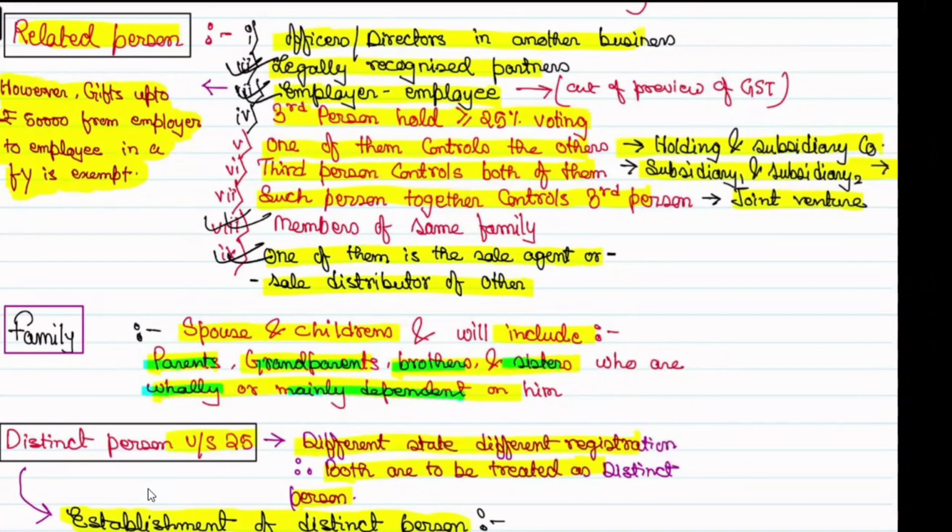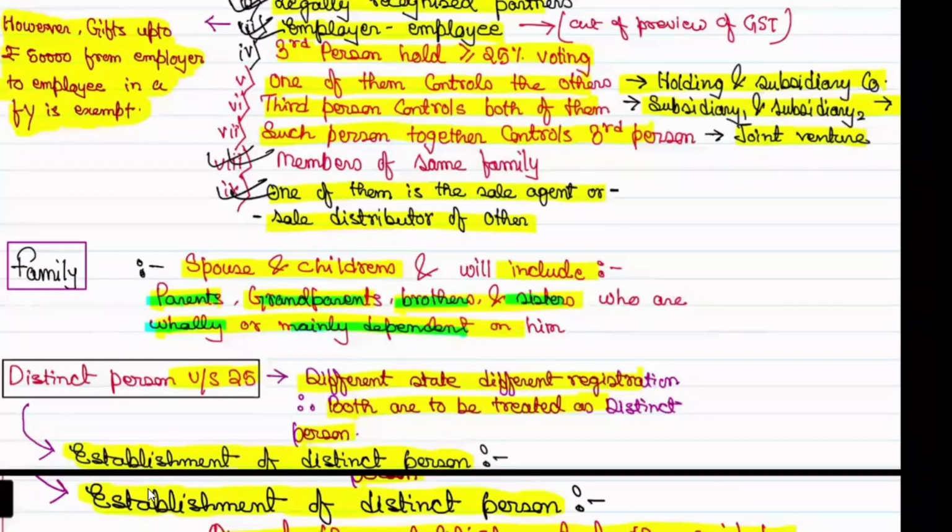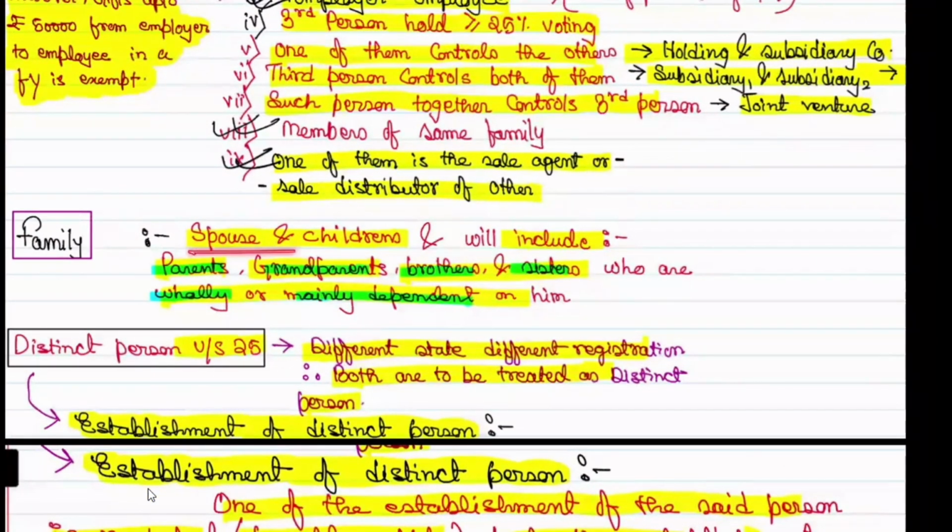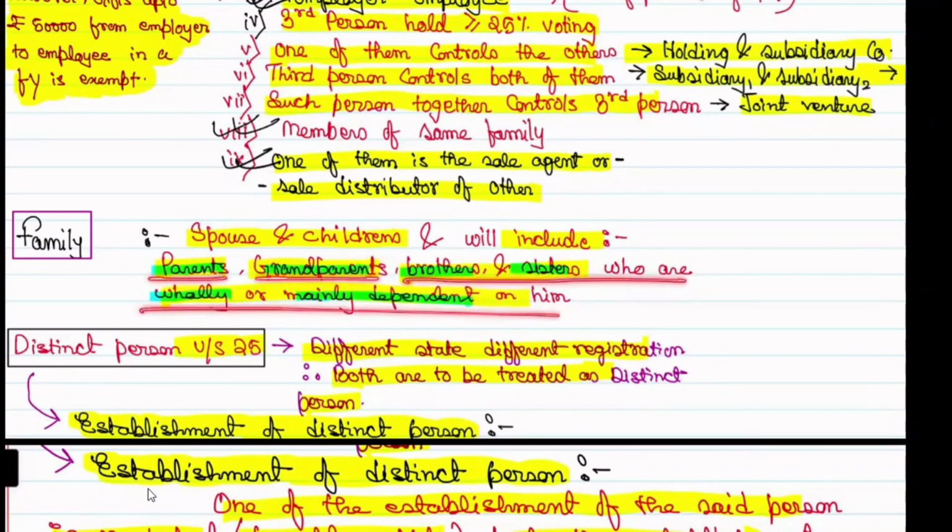ठीक है, आगे बढ़ते. Such person together controls third person. Best example is joint venture. Joint venture में जितने भी मेंबर होंगे आपस में रिलेटेड माने जाएंगे. Members of the same family are considered to be related, and in family who are included spouse and children. Okay, and will include parents, grandparents, brothers, sisters who are wholly or mainly dependent.